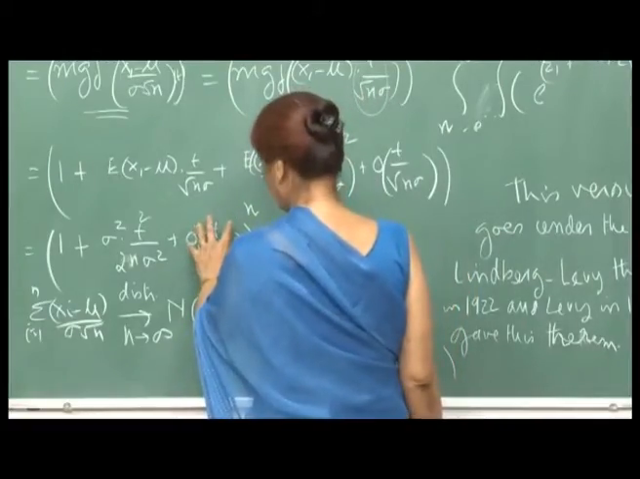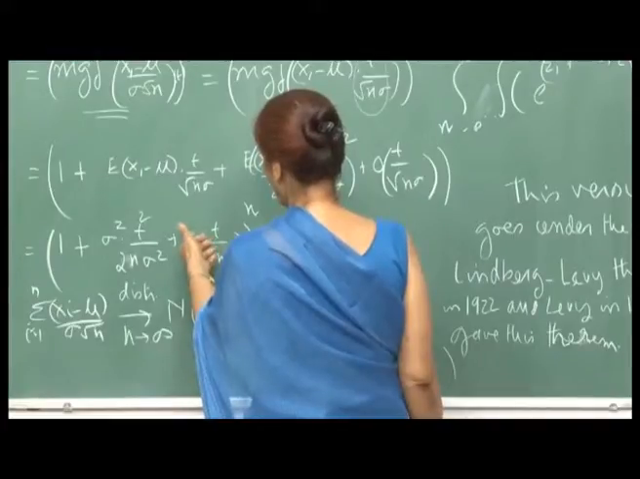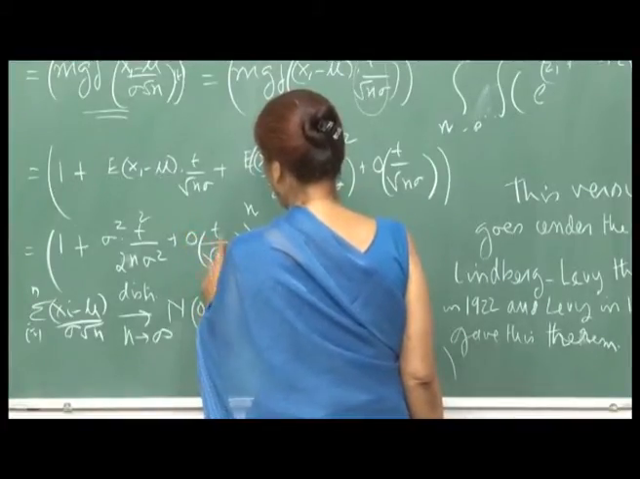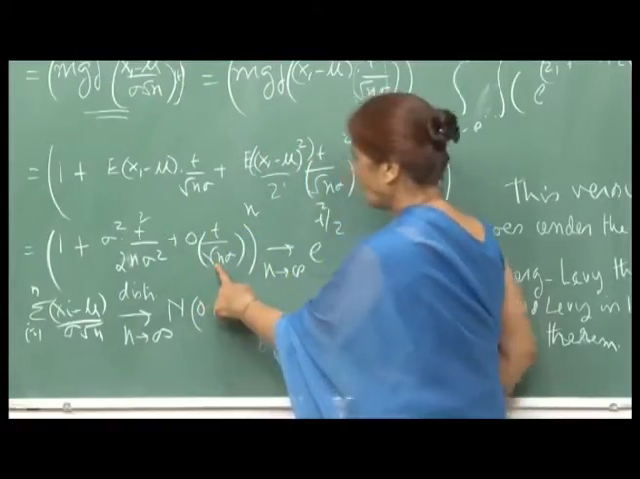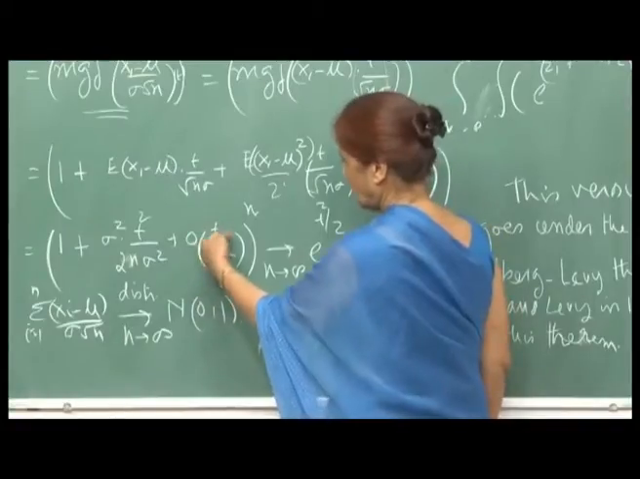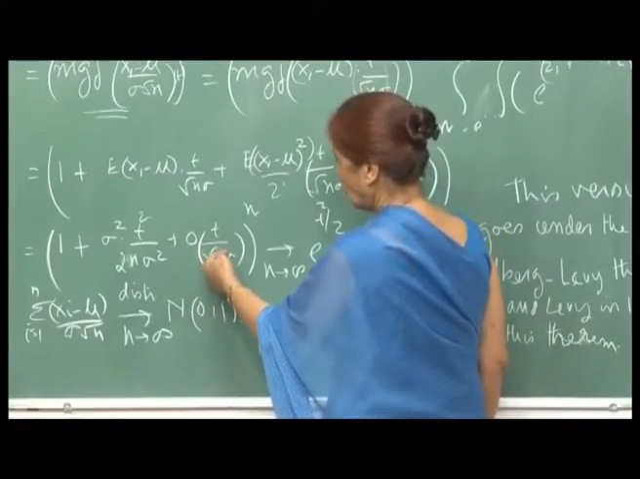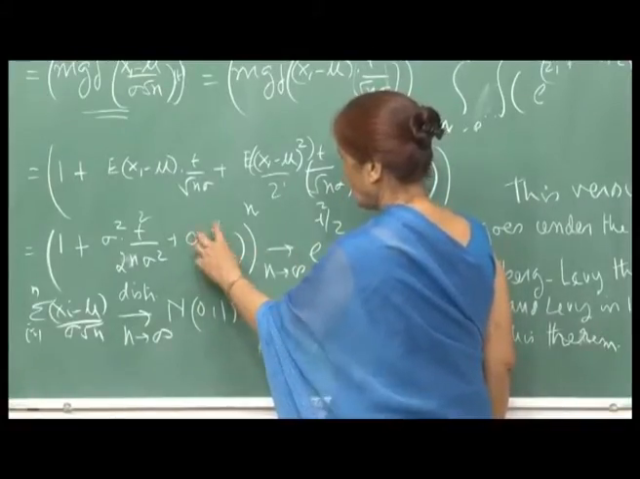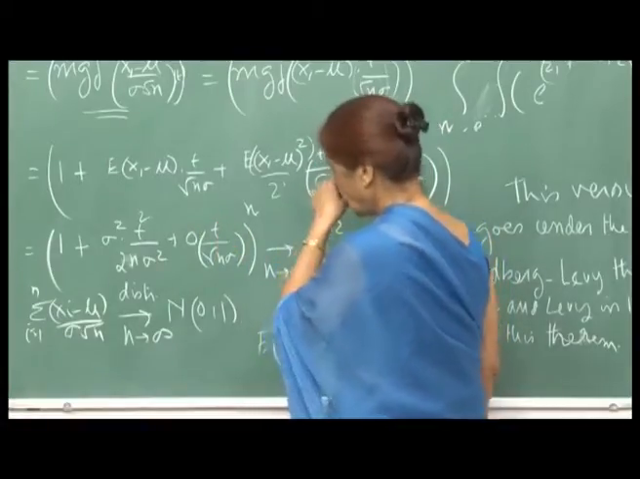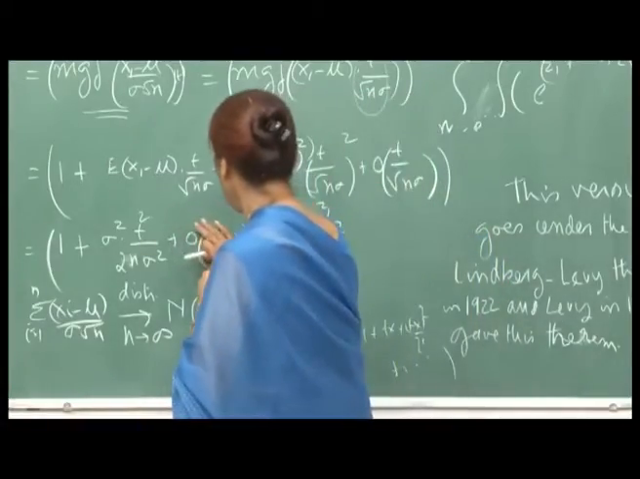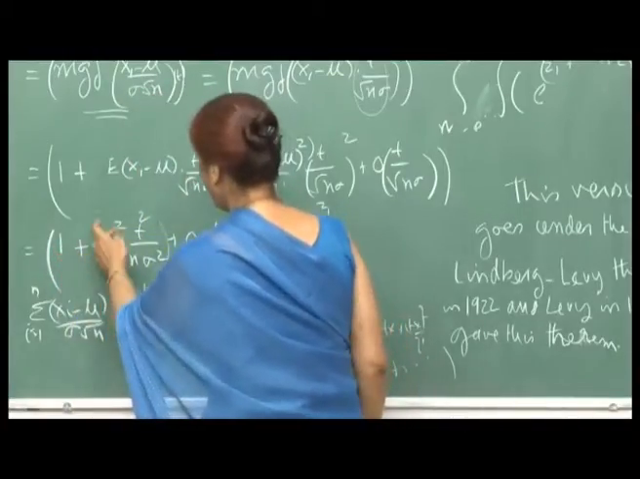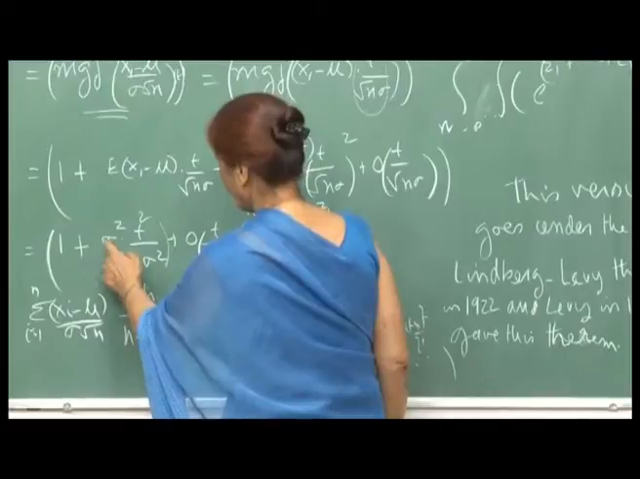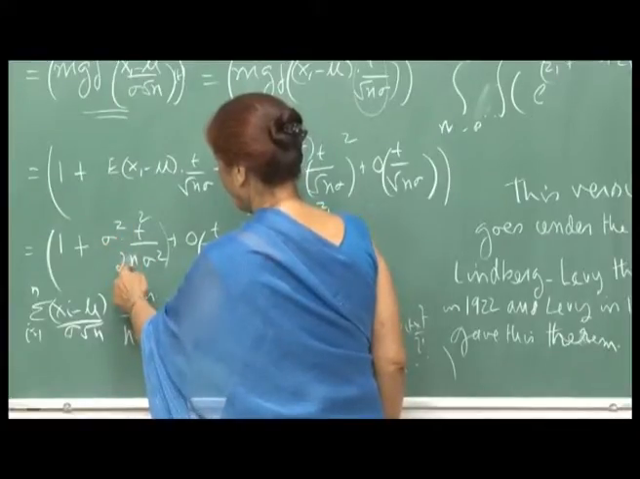Now, as n goes to infinity, because n raised to half is in the denominator, when you take the third power, it will be n raised to 3 by 2 and so on. So, these things will go to 0 as n goes to infinity. So, I will ignore this, and then you see what happens to this 1 plus sigma square. The sigma square cancels out, t square by 2n.